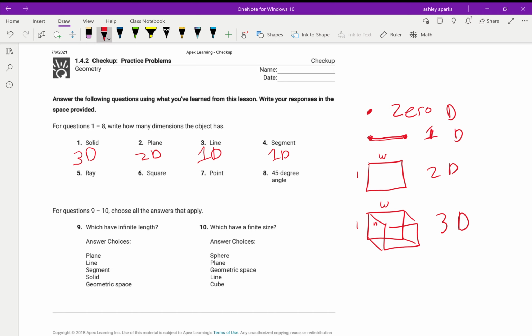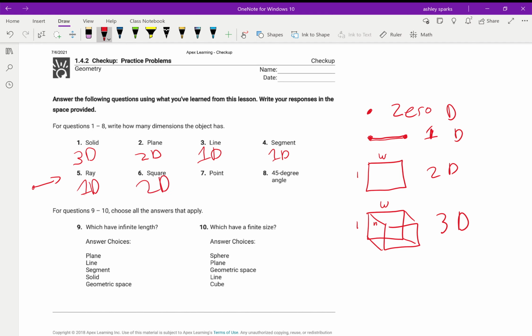A ray. If we think about a ray, it starts and just goes one way. It's flat. It has no height to it. So once again, 1-dimensional. So anything that looks like a line, whether it is a ray, a segment, or the line itself, all 1-dimensional. Squares, I've already talked about. It has a length and a width, so that is 2-dimensional.